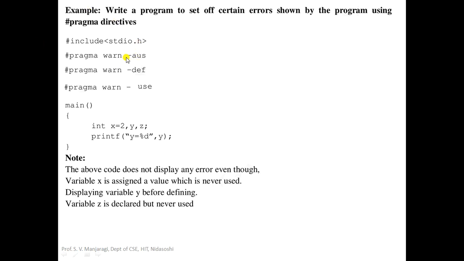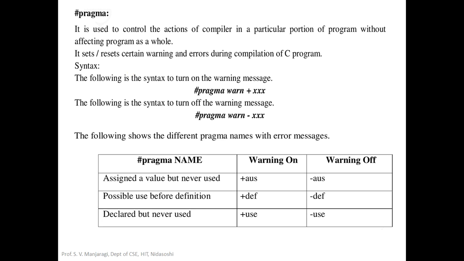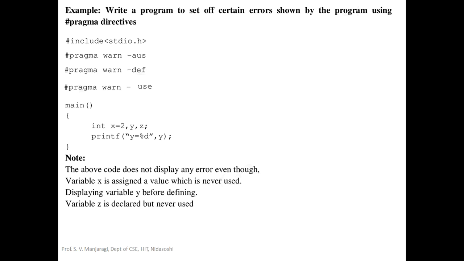So minus indicates this message we don't want to display. We want to turn off this particular warning message. Next one, #pragma warn -DF. What is DF? Possible use before definition. So you want to turn off this particular warning.